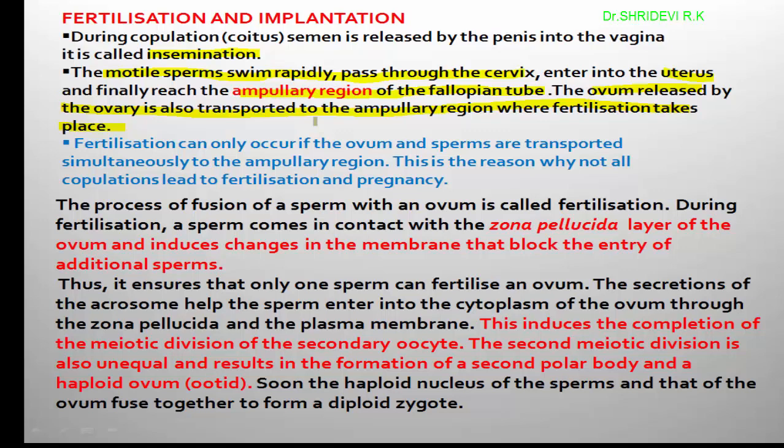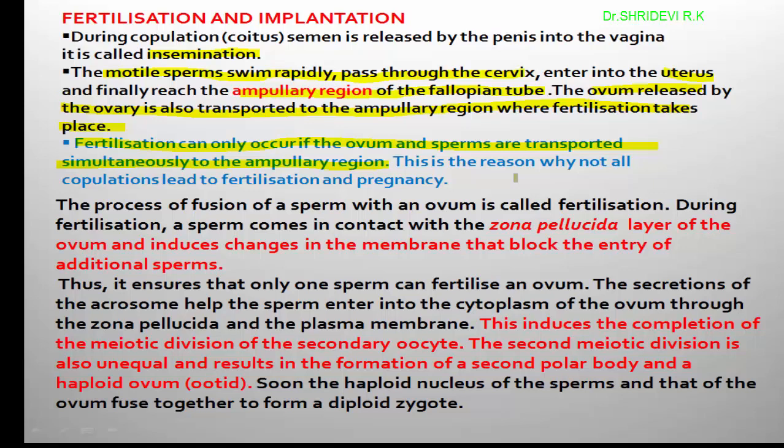Here, one thing is required to execute fertilization. Fertilization can only occur if the egg and sperm are transported simultaneously to the ampullary region, because once the sperms are released into the female reproductive tract, their fertility capacity is only 48 hours.